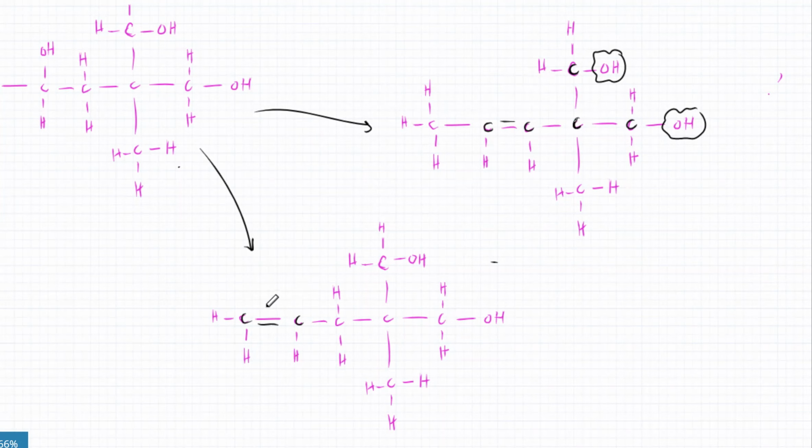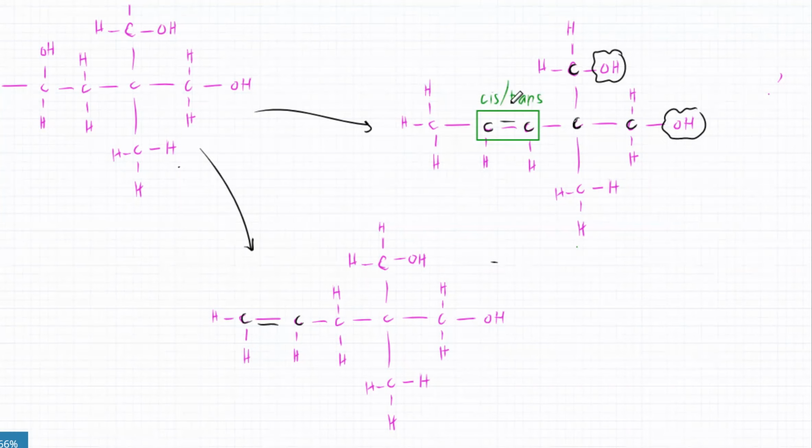Can you spot which one of them will actually be forming cis and trans isomers? The first one will be forming cis and trans isomers because you've got a double bond and over here, two different groups are attached to this carbon atom. Same thing over here, you've got two different groups attached. So this double bond in 3 dimensions will exist in 2 forms. One would be cis and the other one would be trans.